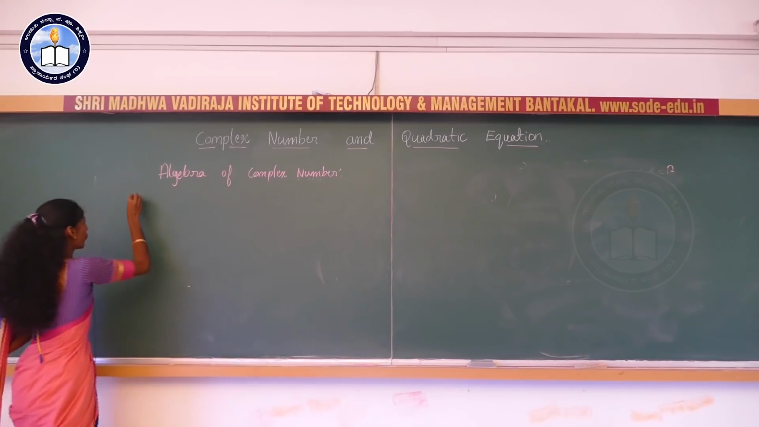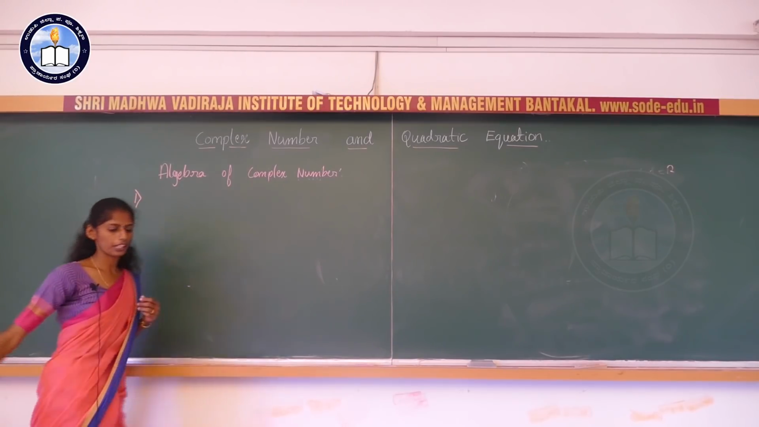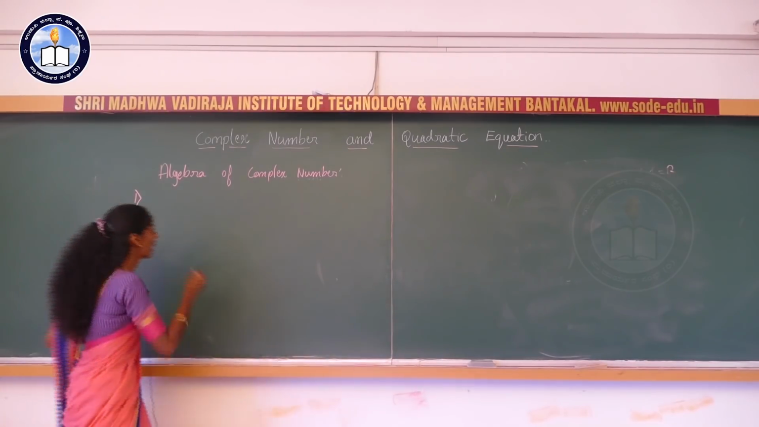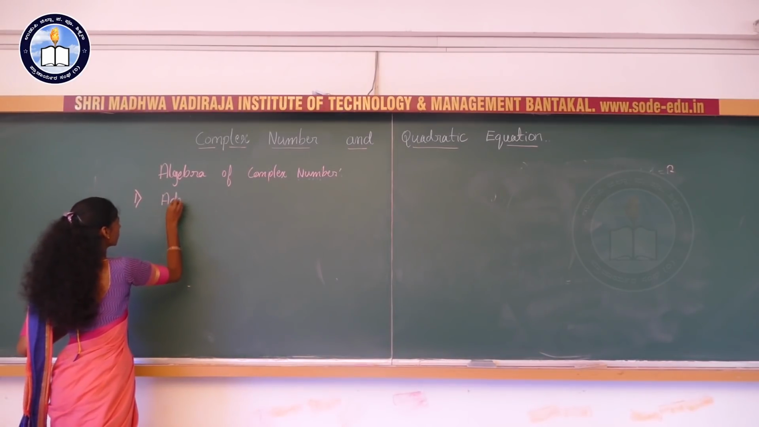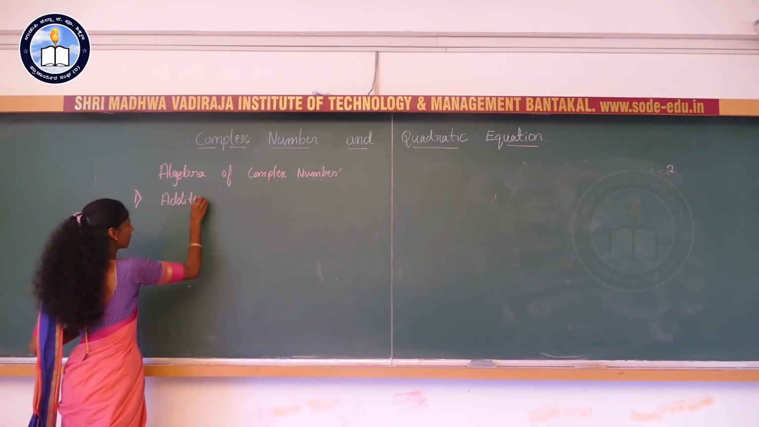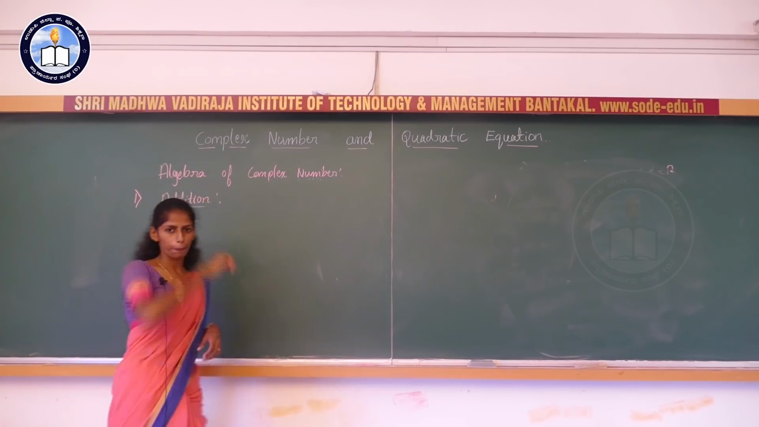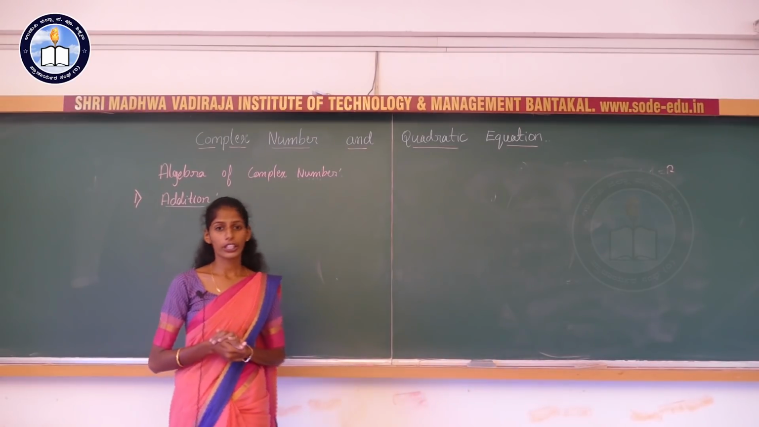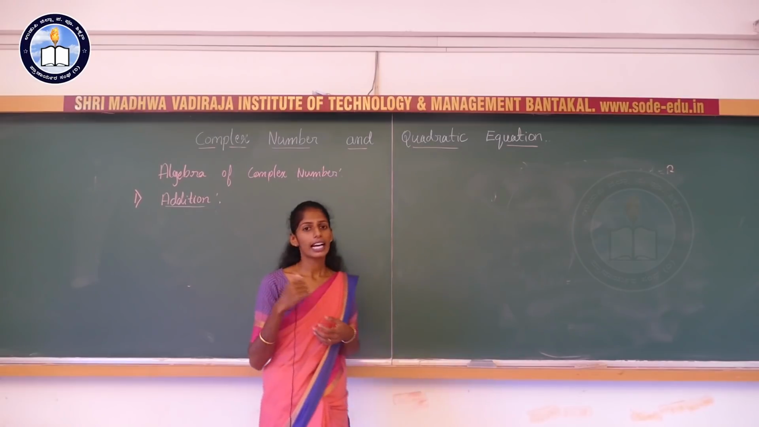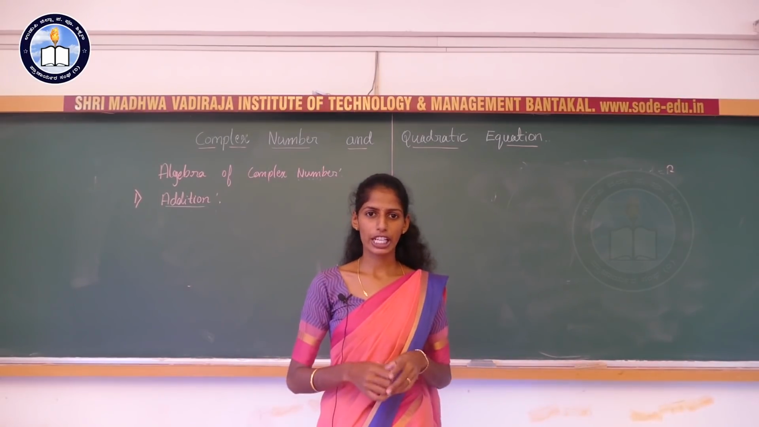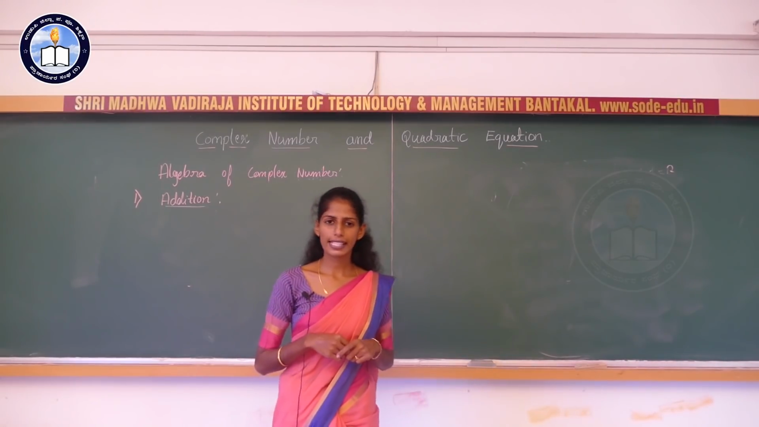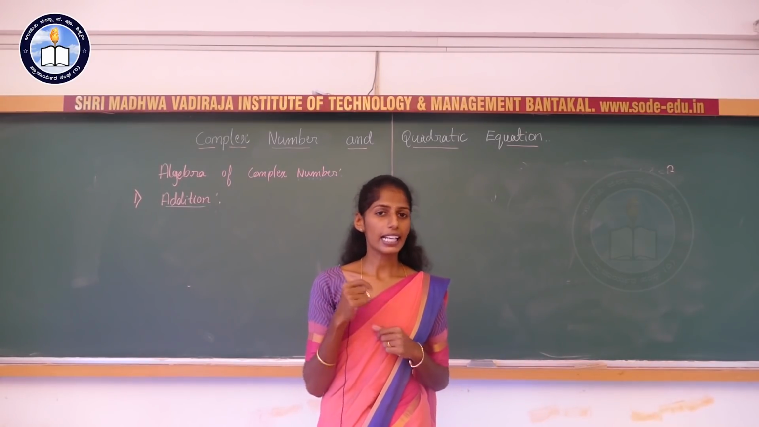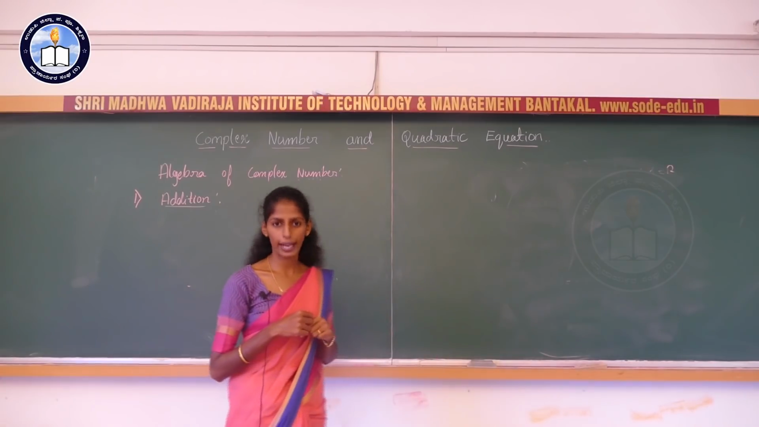See here, the first basic operation is addition of two complex numbers. So now, how to add two complex numbers? We know that a complex number has a real part and an imaginary part. It is of the form a plus ib, where a and b belong to the real numbers and i is nothing but the square root of -1.